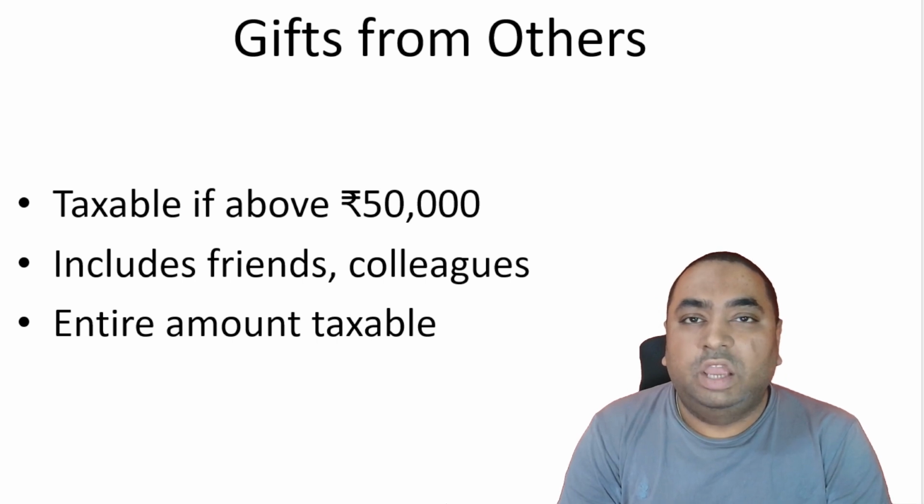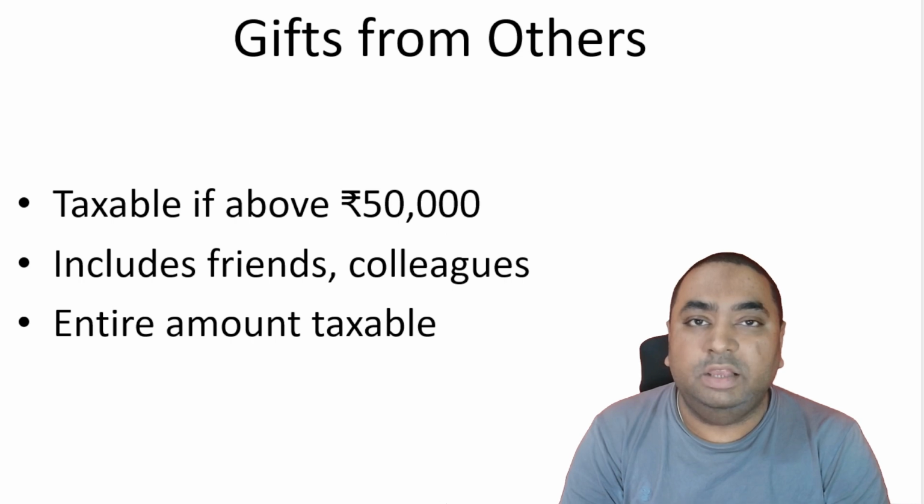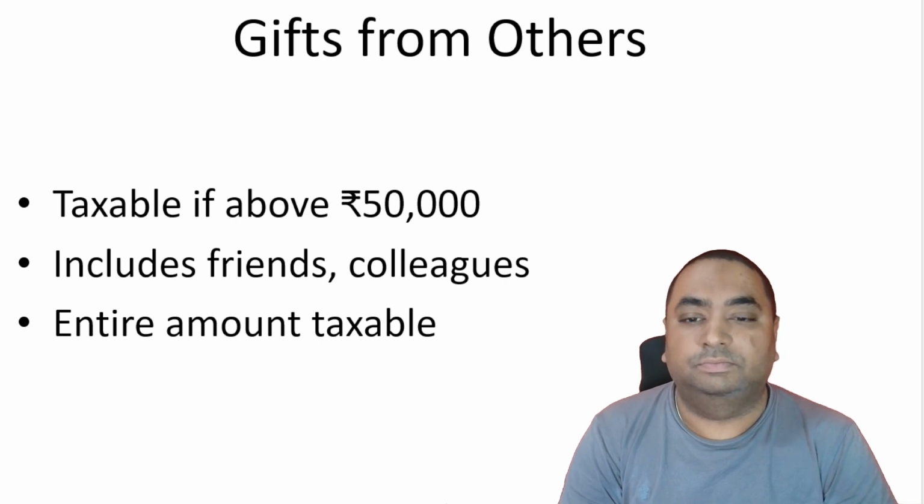Now, gifts from others, who can be outsiders. The 50,000 rule is applicable here. If the gift is above 50,000, it is taxable, and the total gift price is taxable. Others include friends, colleagues, neighbors, or anyone who is an outsider, not a family member. The entire amount is taxable. So gifts from other people are taxable.